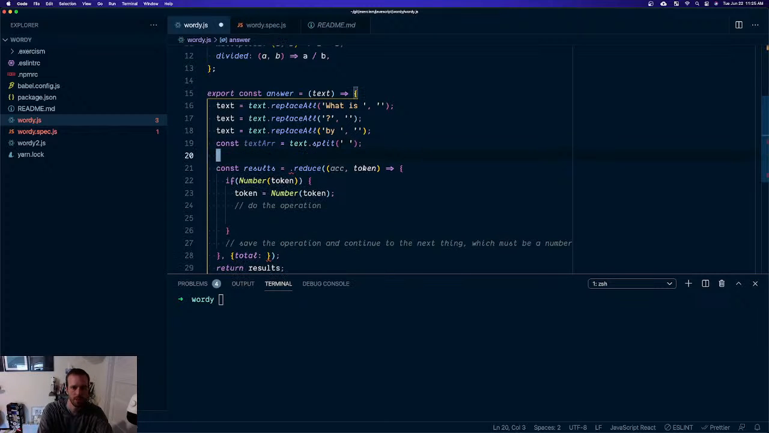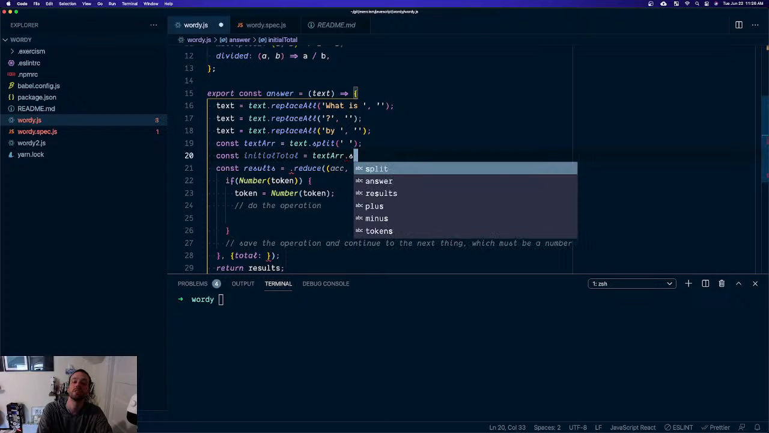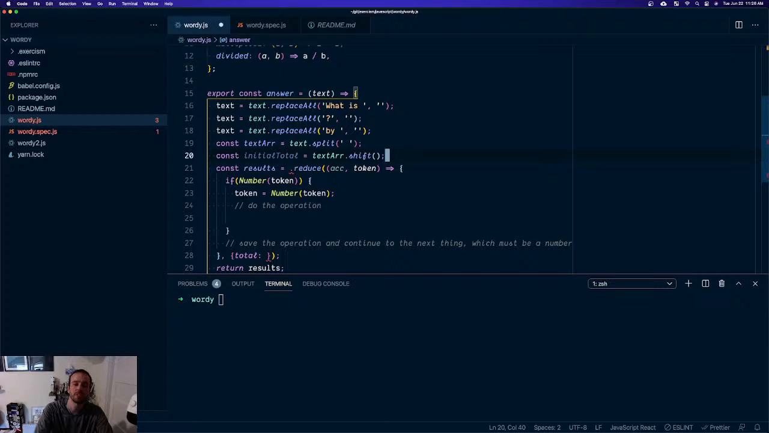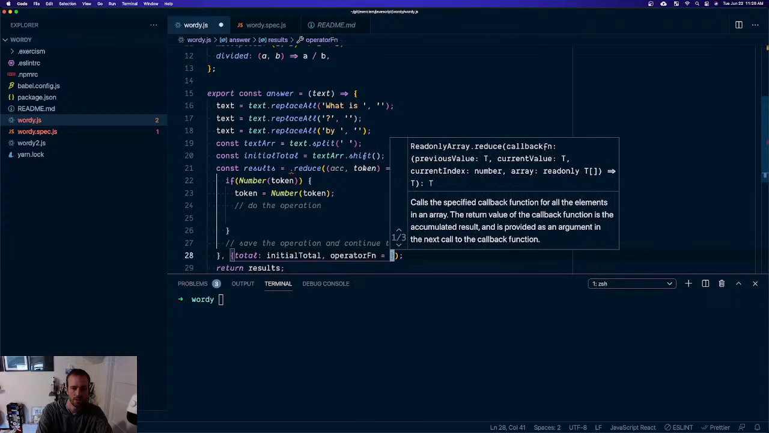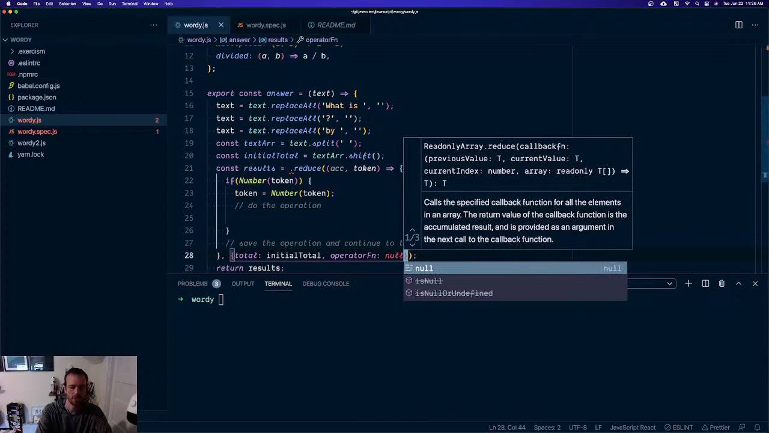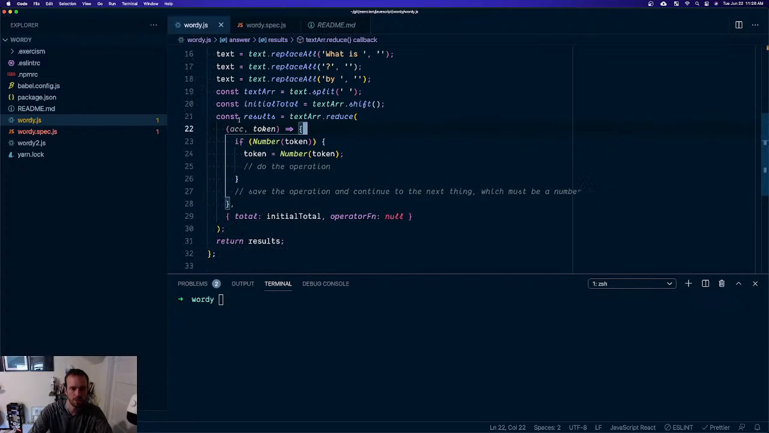Text array, initial total equals shift. Unshift, shift. I think shift pulls off of the front. That gives us the first one. It also modifies the array. So this gives us exactly what I want. It modifies the array and returns the value. So that would be the initial total, and then the operator function is fine with being null because we don't have one. And then because that got modified, we can reduce over it and we're good.